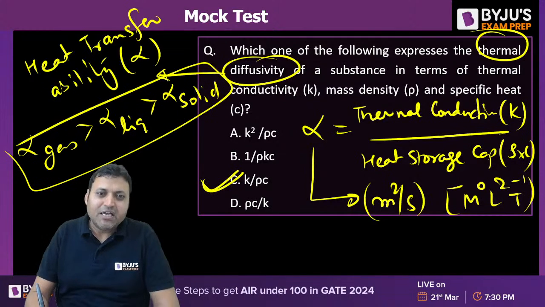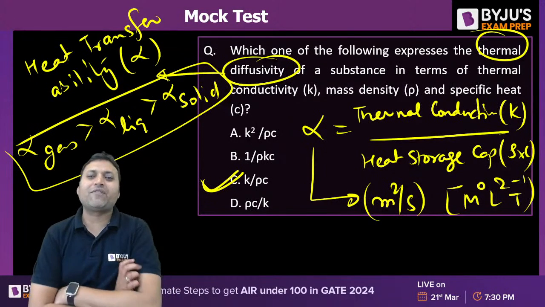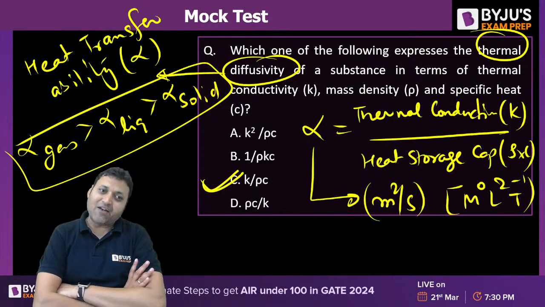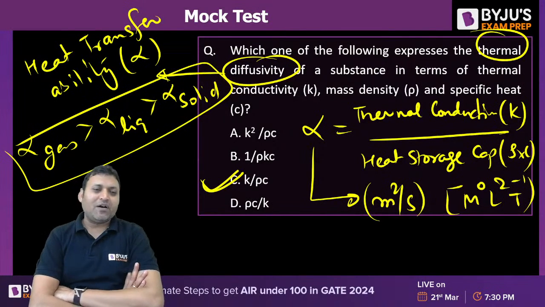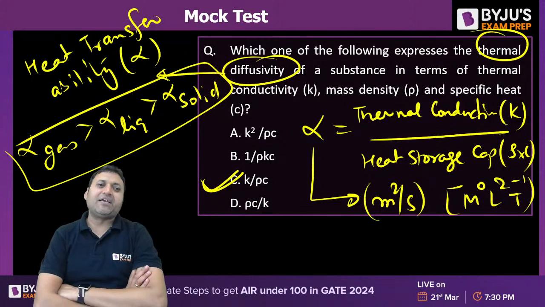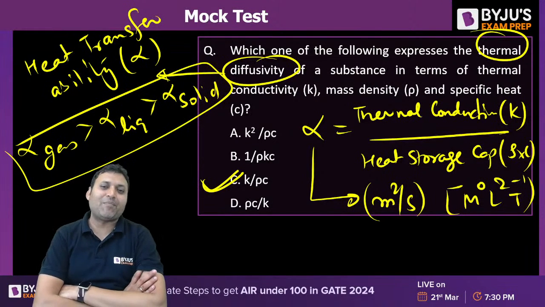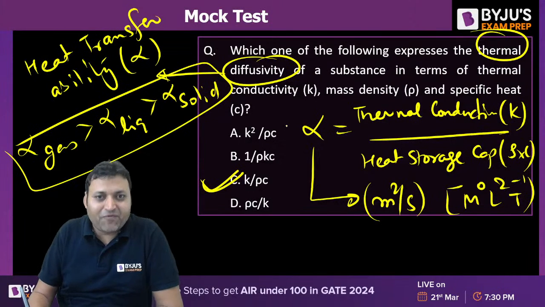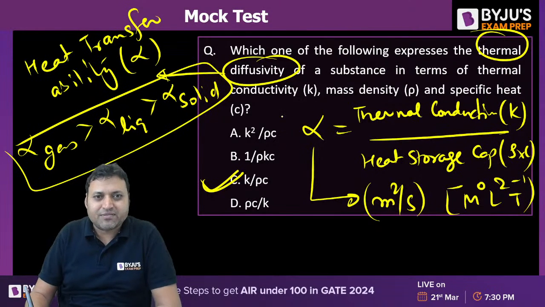Even though the thermal conductivity of gases is less than that of liquids, still alpha for gas is more. The gases have more heat transferability. Gases have more momentum transferability. There is another parameter called momentum diffusivity or kinematic viscosity.